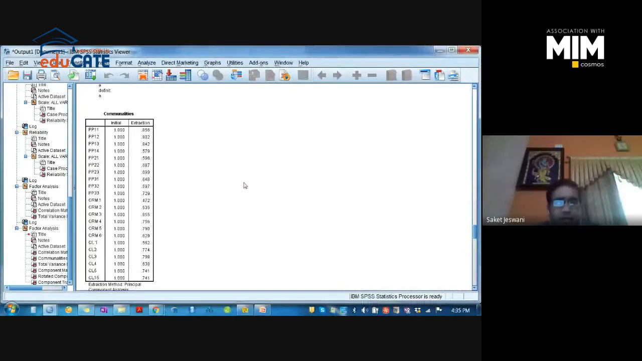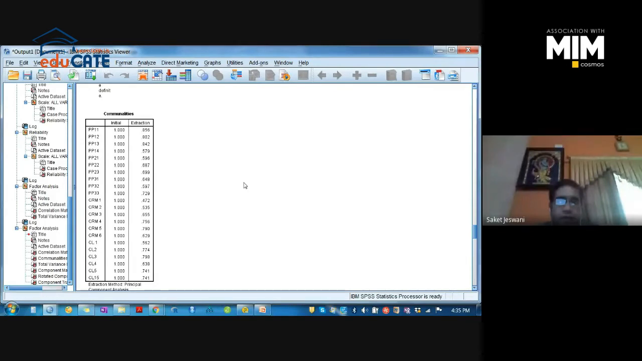This is basically the extraction. It means PP11 is explaining 0.856. PP12 is extracted to an extent of 0.802. PP13 is extracted on the basis of 0.842, right? So here the range is again 0.7 and above, and 0.5 and above, right?